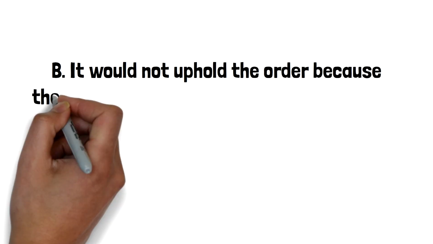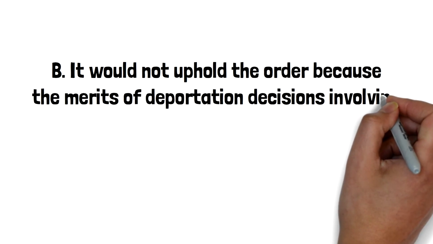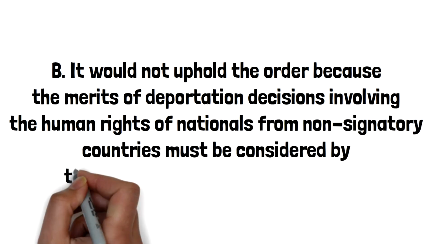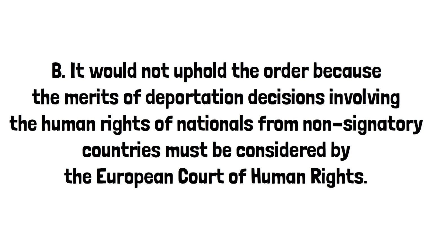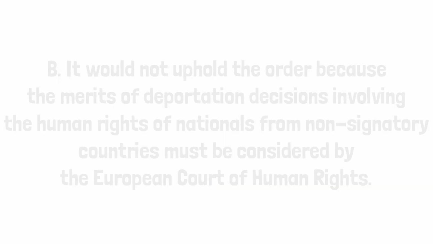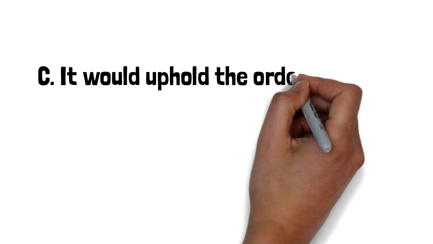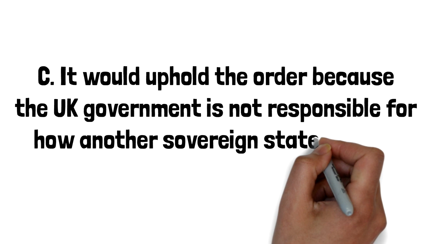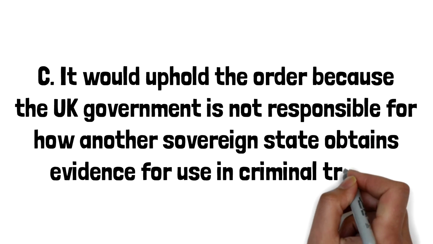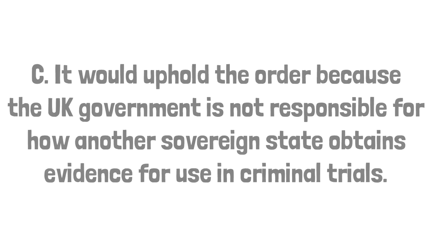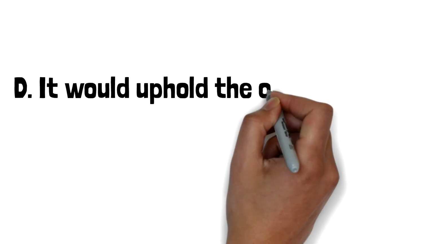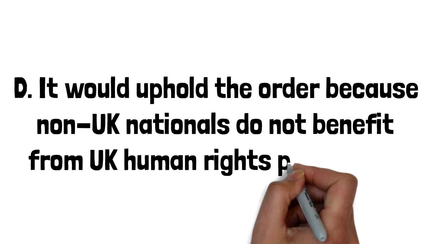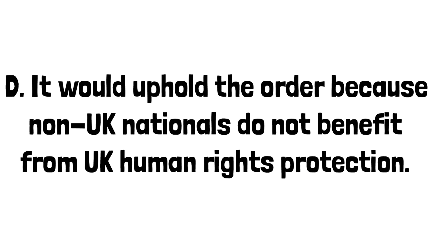It would not uphold the order because the merits of deportation decisions involving the human rights of nationals from non-signatory countries must be considered by the European Court of Human Rights. C. It would uphold the order because the UK government is not responsible for how another sovereign state obtains evidence for use in criminal trials. D. It would uphold the order because non-UK nationals do not benefit from UK human rights protection.